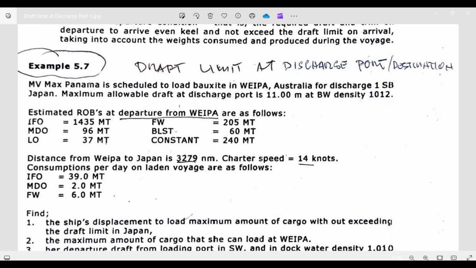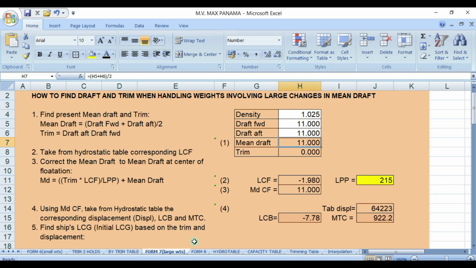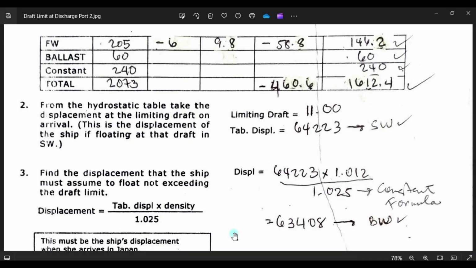Okay, so let's check, guys. Look at the formula here. You apply the formula: the displacement in seawater times your density of 1.012 divided by 1.025. Okay, so we'll check, guys.